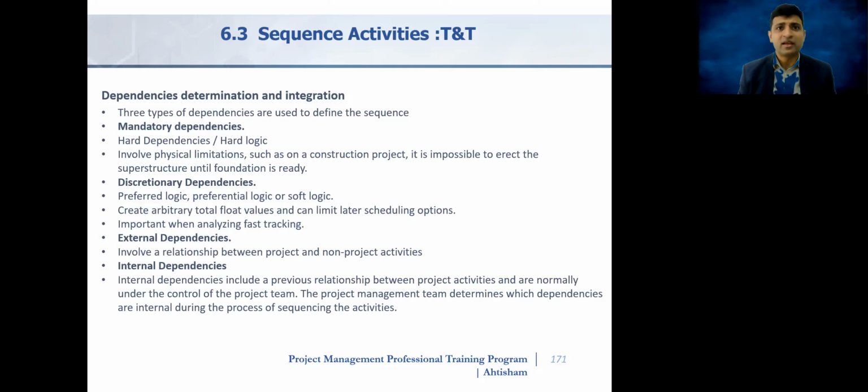Mandatory dependencies are or can be due to imposed relationships, such as regulatory or contractual requirements. As an example, a contract can mandate using a phased approach, where a portion of work has to be implemented after another portion. Mandatory dependencies can also be due to safety requirements. For example, two activities cannot be undertaken simultaneously because there is a safety concern. A crew cannot work on second floor of the building because of the ongoing work on the first floor of the building.